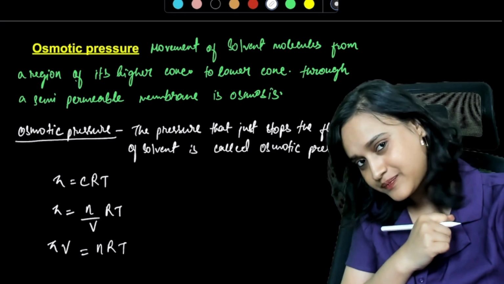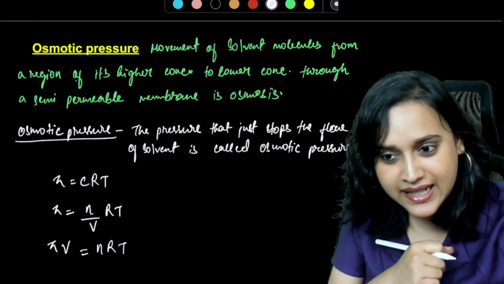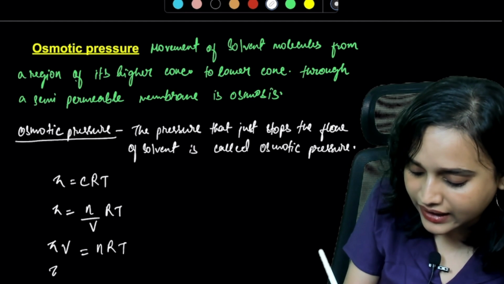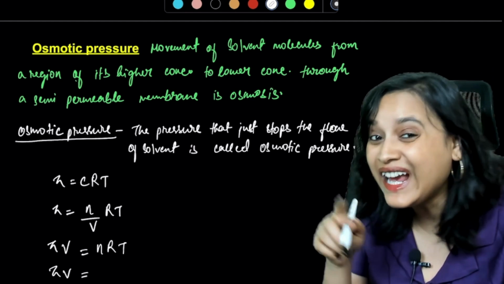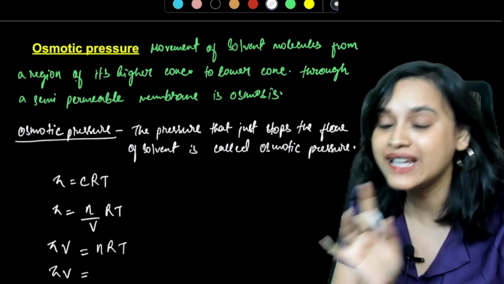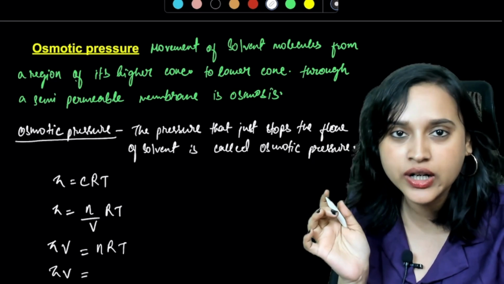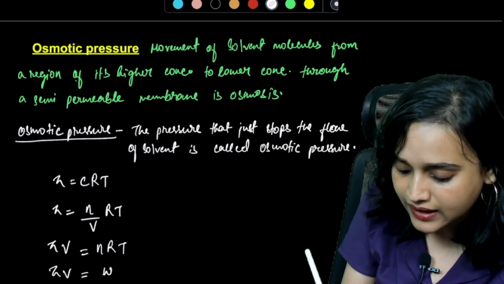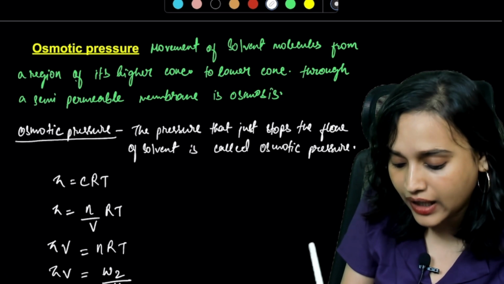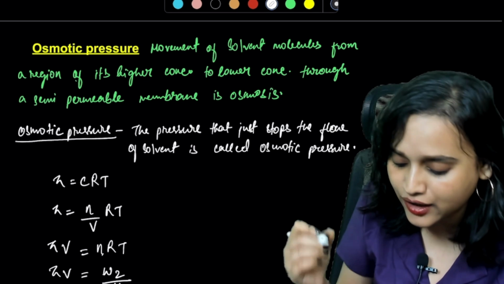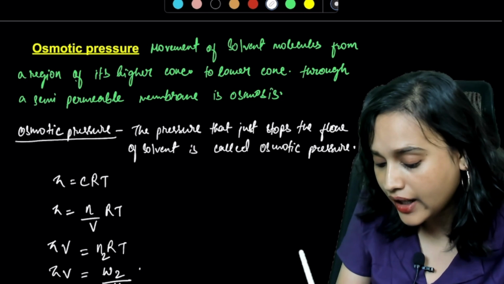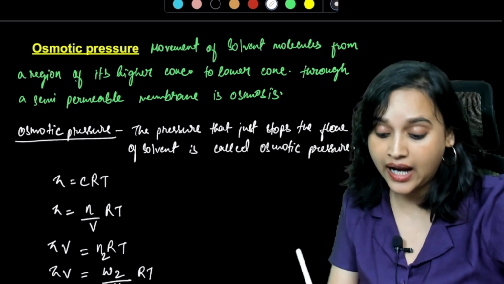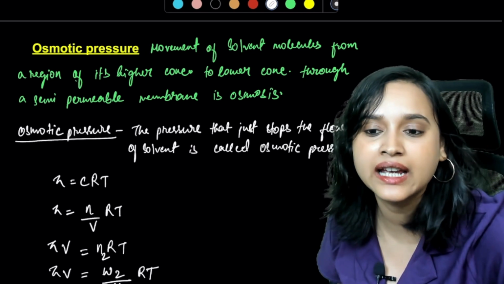Is that right? Absolutely. And you can also write it as pi V is equal to n, number of moles, RT. n can be written as W2 divided by M2, let's say this is n2. So pi V equals W2 divided by M2 multiplied with RT. Can I write it like this? Absolutely.